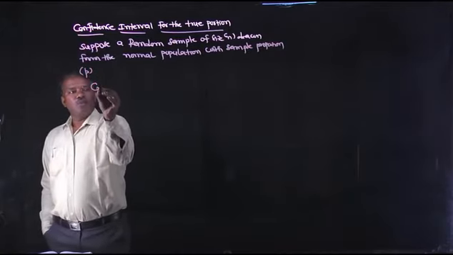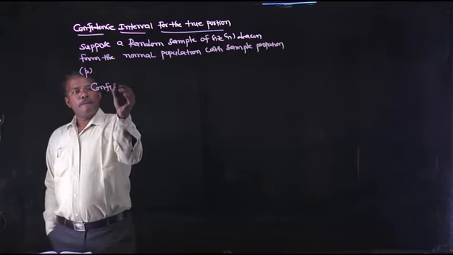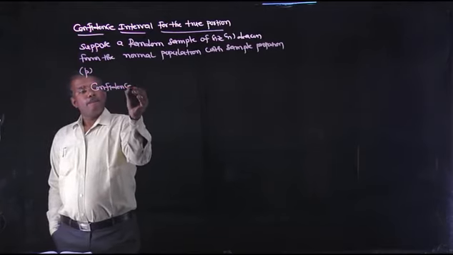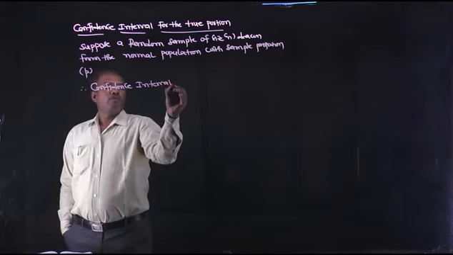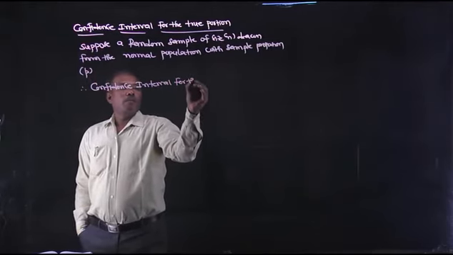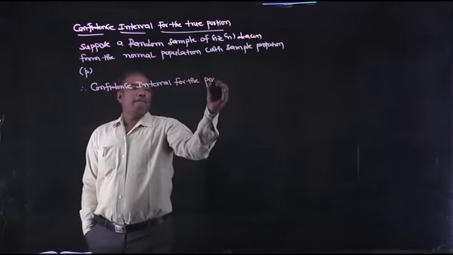Therefore, the confidence interval for the population proportion